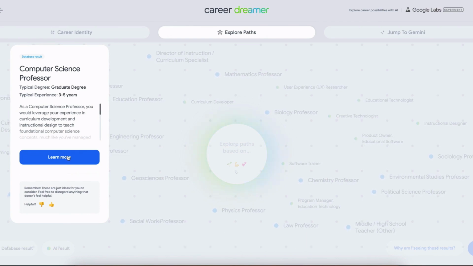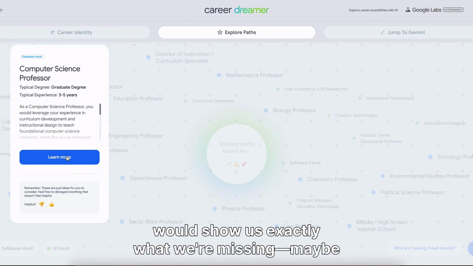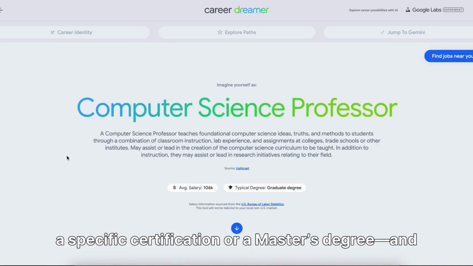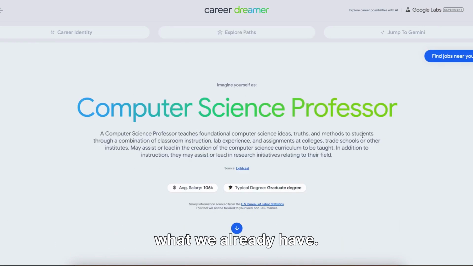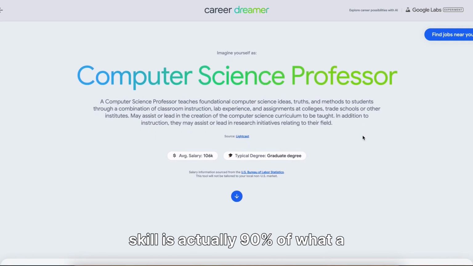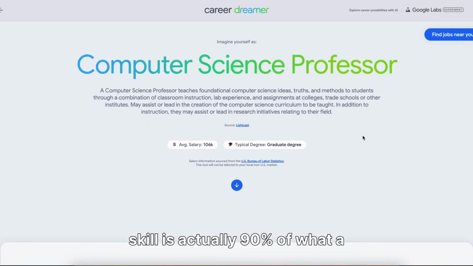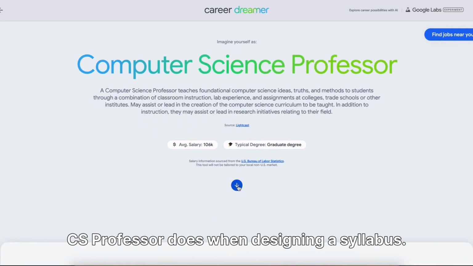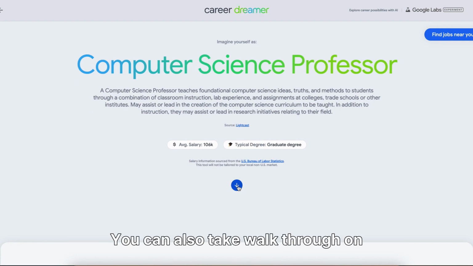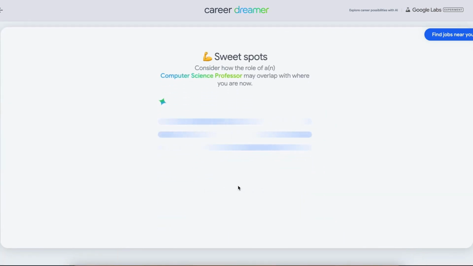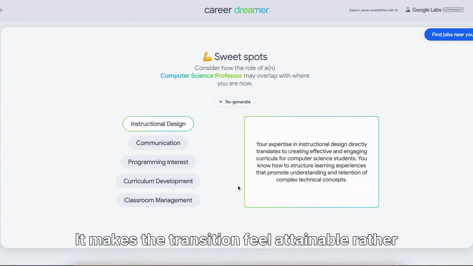If we clicked on this, the tool would show us exactly what we're missing, maybe a specific certification or a master's degree, and what we already have. It shows us that our program scope skill is actually 90% of what a CS professor does when designing a syllabus. You can also take a walkthrough on what a day in a computer science professor's life looks like. It makes the transition feel attainable rather than impossible.